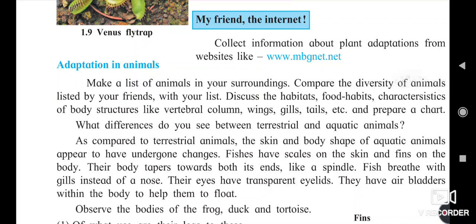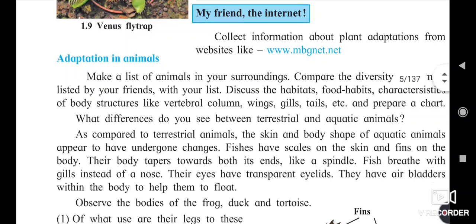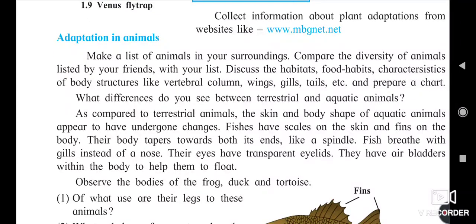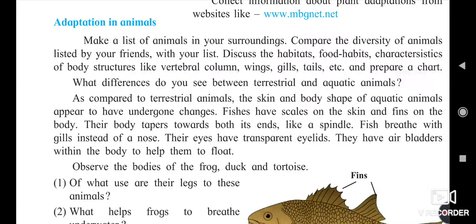Adaptation in animals: like plants, animals also have their own adaptations, and they make changes in their bodies to adjust to different types of surroundings. Here we have an activity: make a list of animals in your surroundings. Write down the animals found near your houses and send me a photograph of the list of those animals.